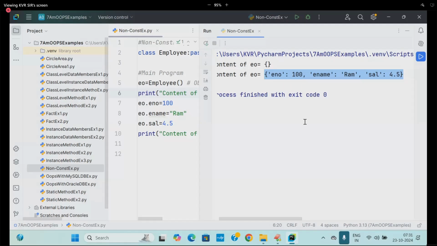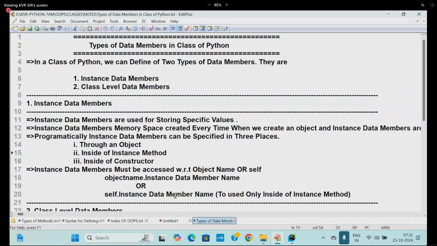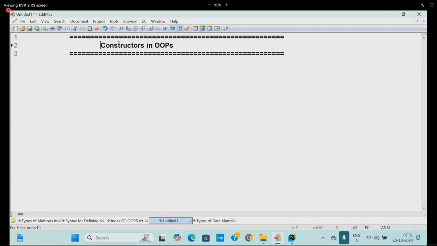Here, first empty, later we place the data. We don't want that. Whenever an object is created, I want to place my own data without leaving the object empty. That is known as object initialization. That concept is performed by the concept of constructors.